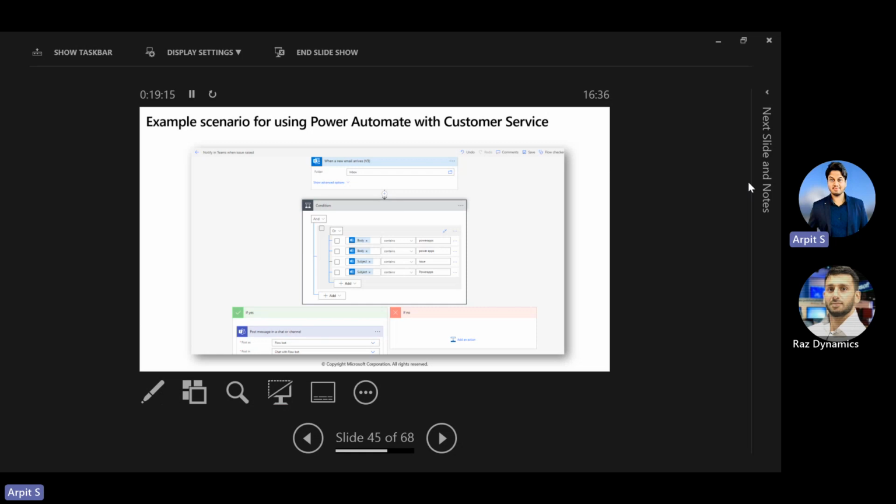Power Automate also provides the AI Builder capabilities as well. So it has a lot of capabilities and you can integrate with Power Automate to provide more power to the customer service.